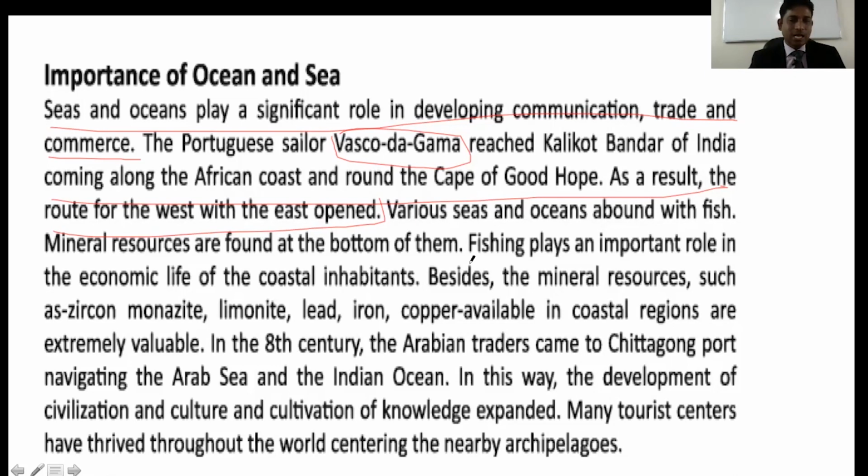And also, beside the importance, mineral resources such as zircon, monazite, limonite, lead, iron, copper available in the coastal region are extremely abundant. So you have to know this part also. So students, this is your book.